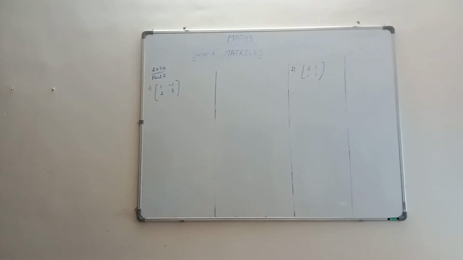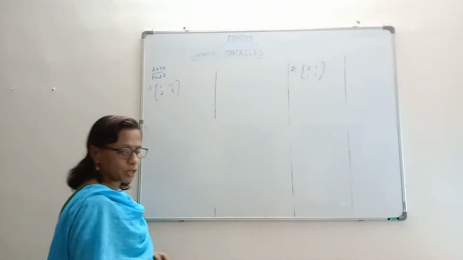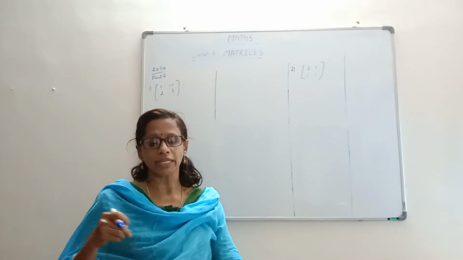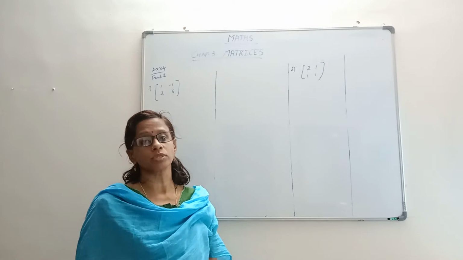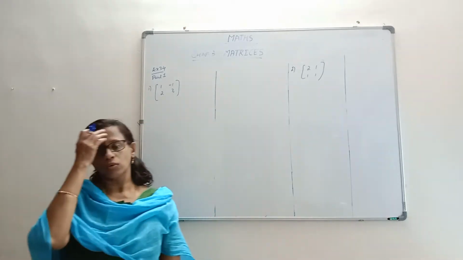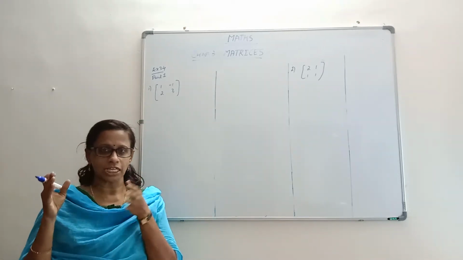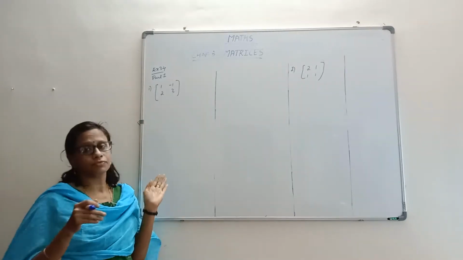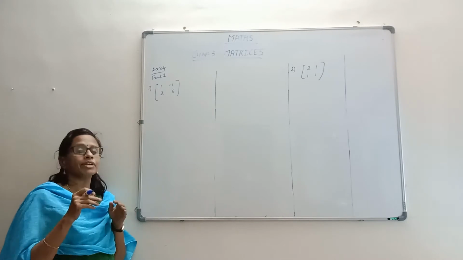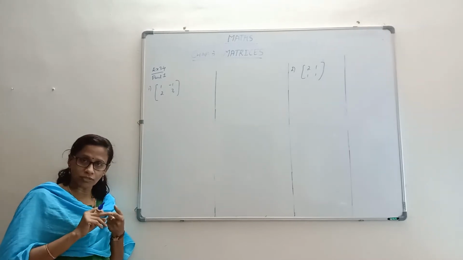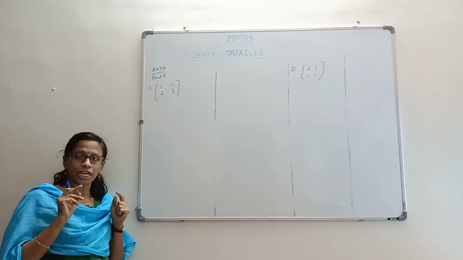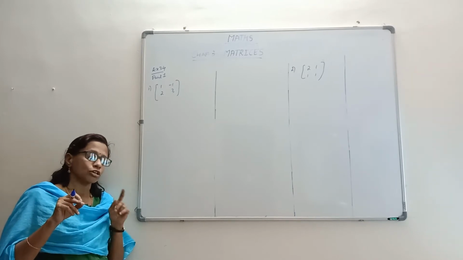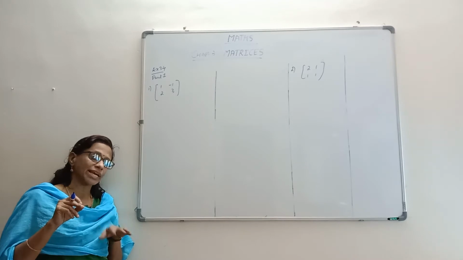Hello folks, we come to the part 1 video of this exercise 3.4, and this is a totally new concept where we are going to learn how to find the inverse of a given matrix by using row column operations. There is a tailor-made format in which it has to be done, so we will be doing it like this. Whenever we start, we will call the given matrix A, and whenever we are using row transformation, we will use the equation A equal to IA, and whenever you are using column operations, you will use the equation A equal to AI.